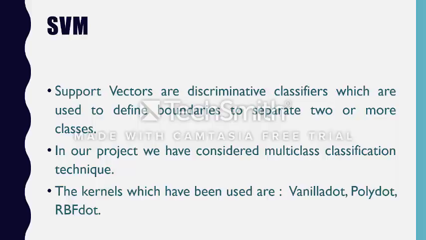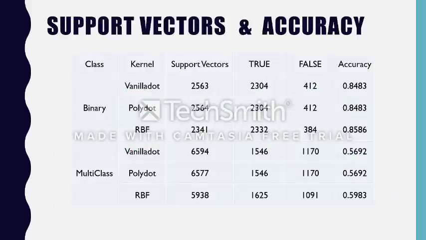We have run our model using 3 kernels, which are vanilladot, polydot, and rbfdot. Vanilladot is a linear model, and polydot and rbfdot are used for non-linear models. So now let's see some statistics.